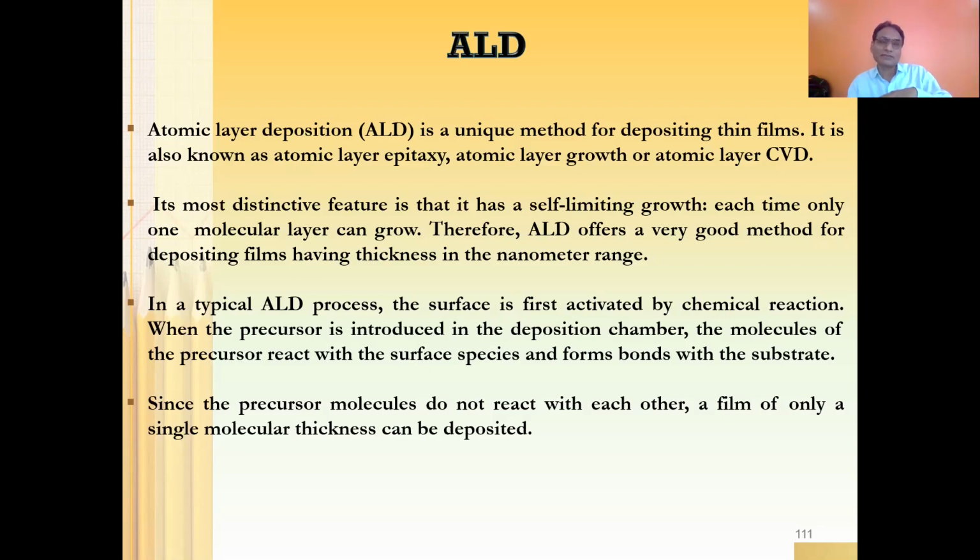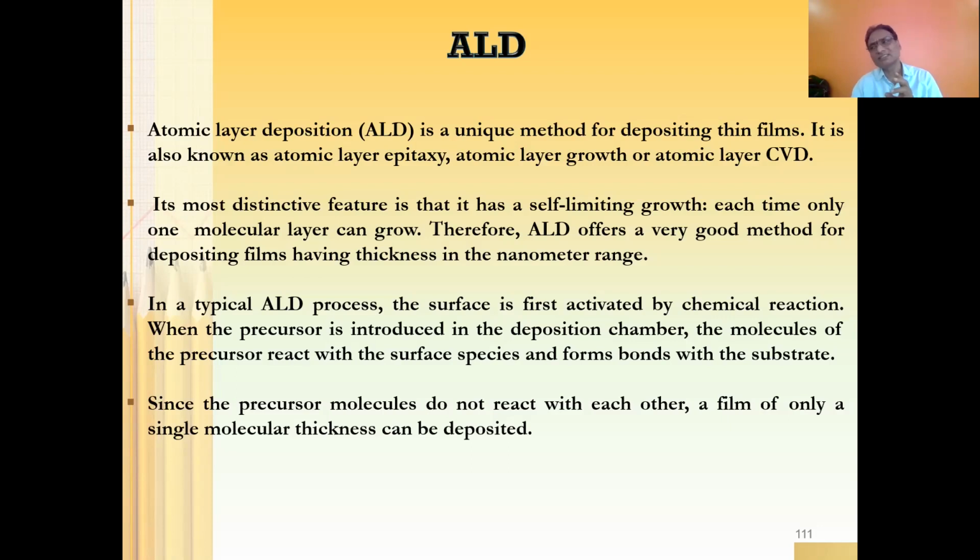The substrate needs to be activated first, and then whenever you introduce the precursor, the precursor is going to have some kind of bonding with the substrate atoms. As a result of that, there will be a single atomic layer deposition in the case of an ALD machine. Since the precursor molecules do not react with each other, a film of only a single molecule thickness can be